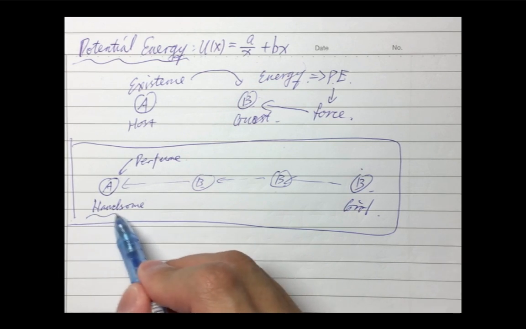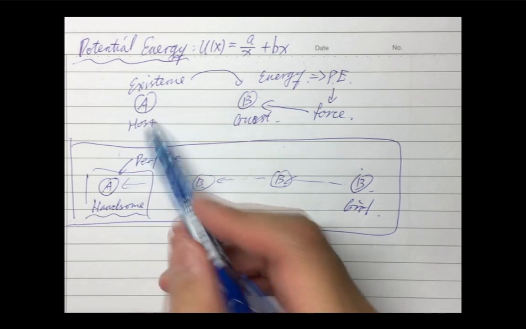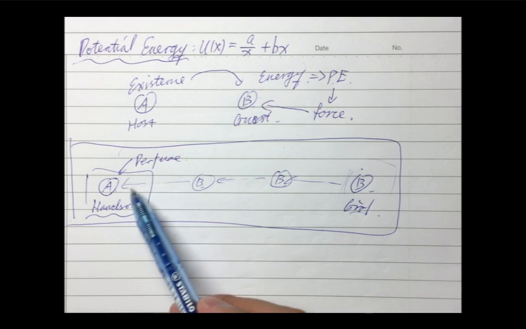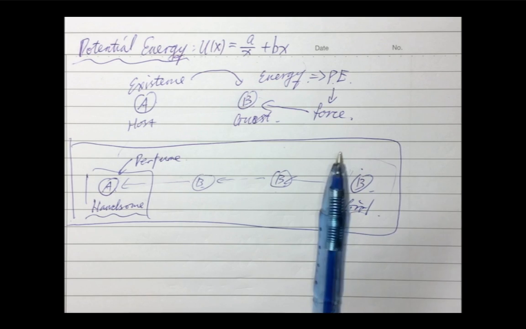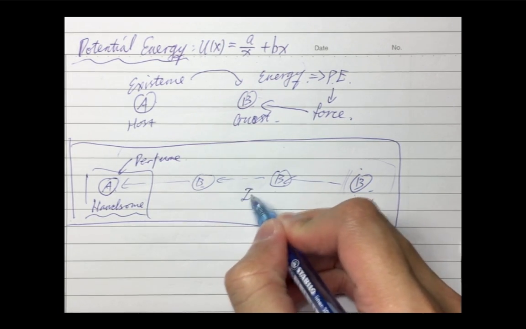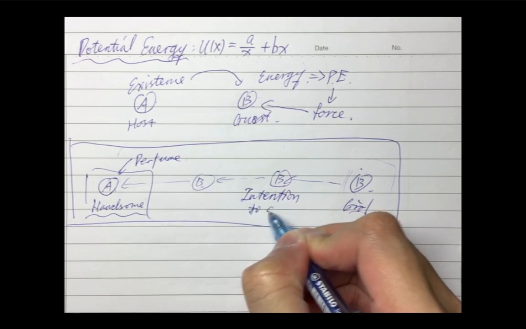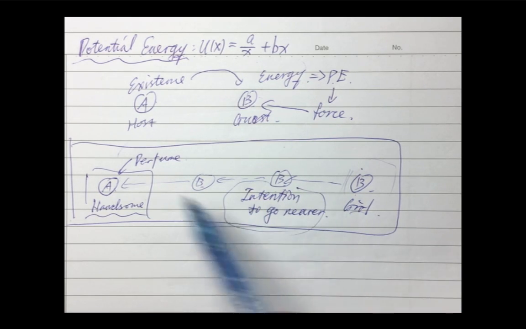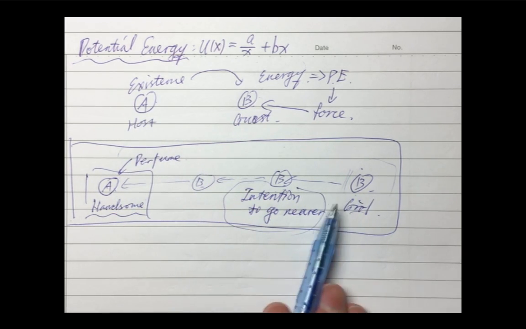Let's say here we got this A. A will be the host, and B will be the guest. And when A applies some perfume, then it has a field. In this field, perhaps everybody in this field can smell the perfume. When B's in this field, she can smell the perfume as well. When she smells this perfume, she has an intention to go nearer. This is like she possesses this potential to go nearer. With this energy, she can move. So that's how potential energy makes effects on the objects.